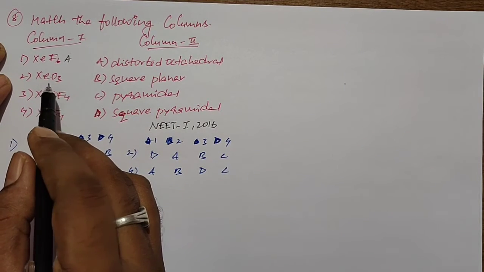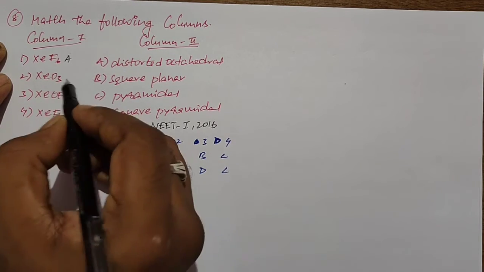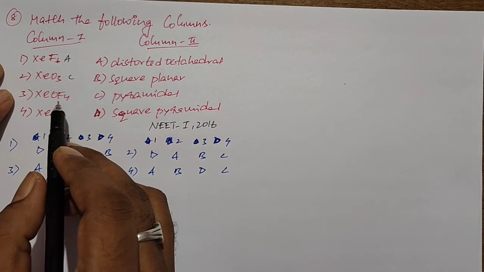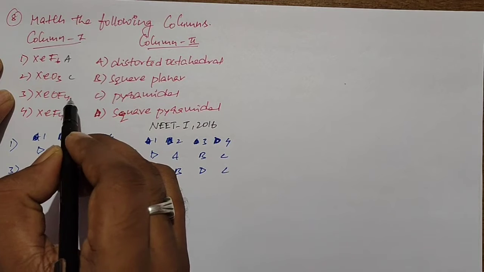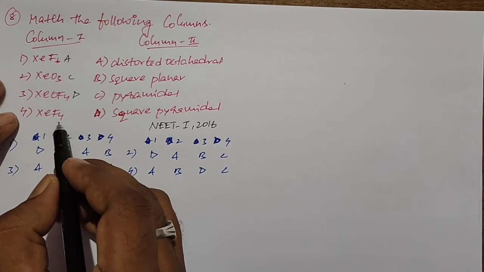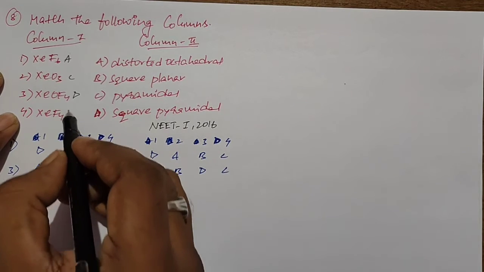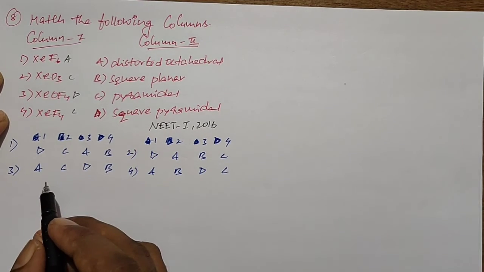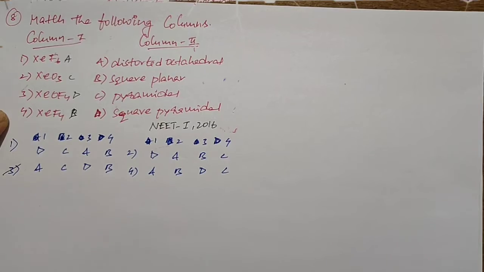XeO3: here xenon undergoes sp3 hybridization having one lone pair, so it is pyramidal. C is the right matching. XeOF4: here it is sp3d2 hybridization with one lone pair, so square pyramidal is the shape. And the fourth one, XeF4, also undergoes sp3d2 hybridization with two lone pairs, so the shape is square planar. So the right option is ACDB, and the third option is correct.